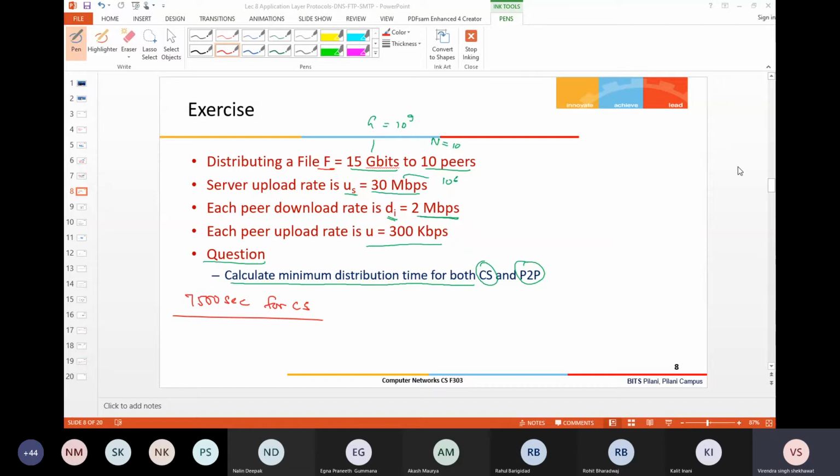I think this seems okay. For client-server, it seems okay because I got it from multiple people, so this calculation is correct. What about the peer-to-peer?